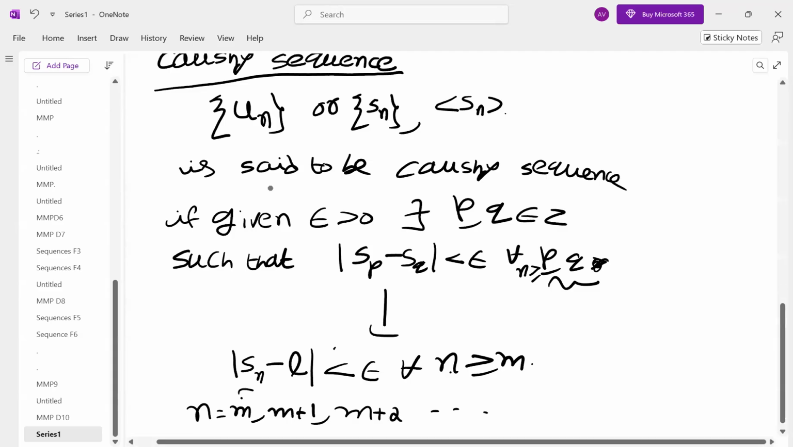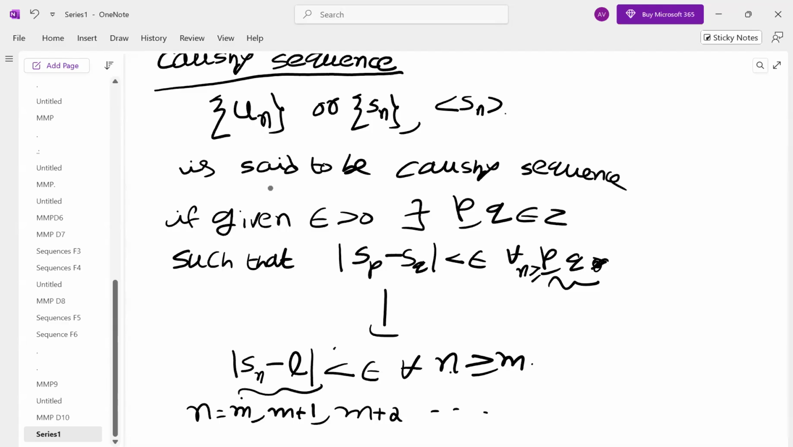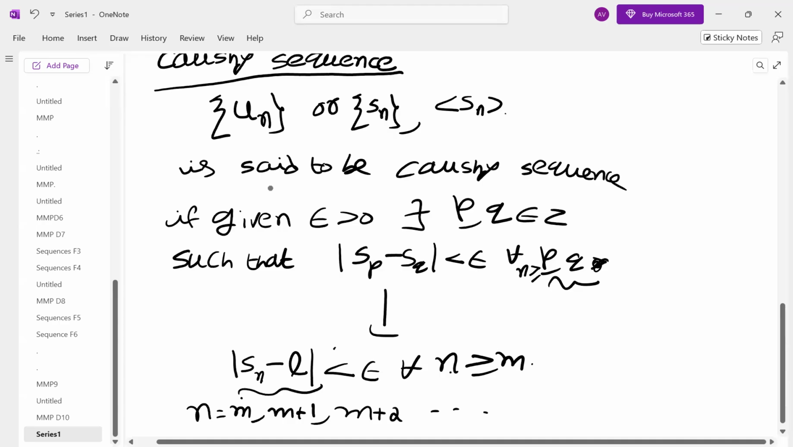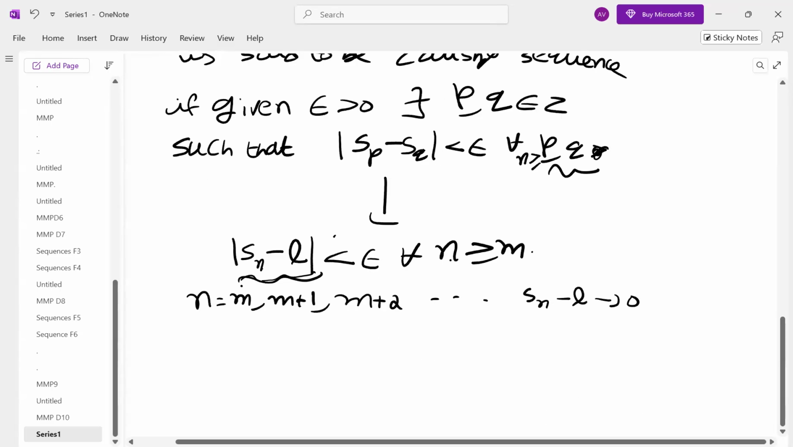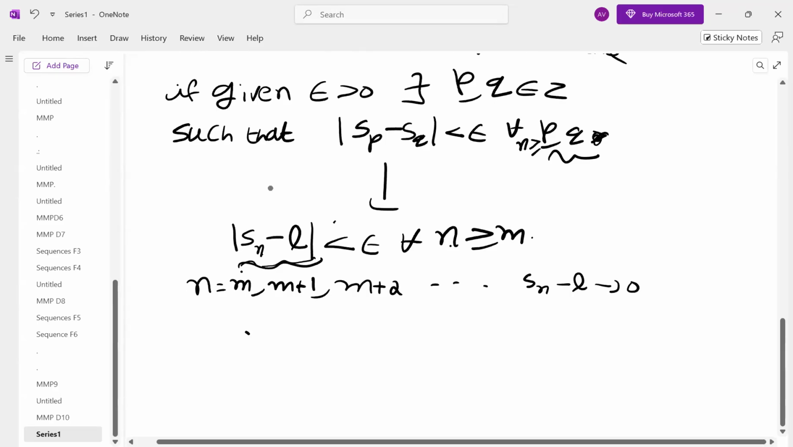This difference |Sn minus L| is less than epsilon. Epsilon itself is the smallest positive real number, and this is something less than epsilon. Epsilon itself is small, so obviously Sn minus L will be very small, approaching 0. That means the difference is negligible, which means Sn is almost equal to L. So that is from M onwards.